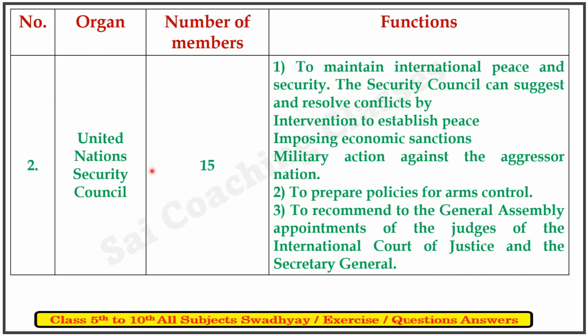Number 2. Organ: United Nations Security Council. Number of members: 15. Functions: first, to maintain international peace and security. The Security Council can resolve conflicts by suggesting intervention to establish peace, imposing economic sanctions, and third, military action against the aggressor nation. Second, to prepare policies for arms control. Third, to recommend to the General Assembly the appointments of the judges of the International Court of Justice and the Secretary General.